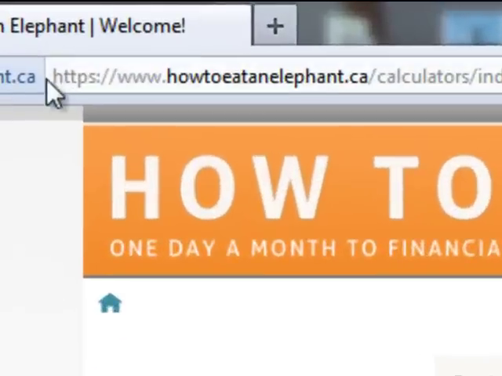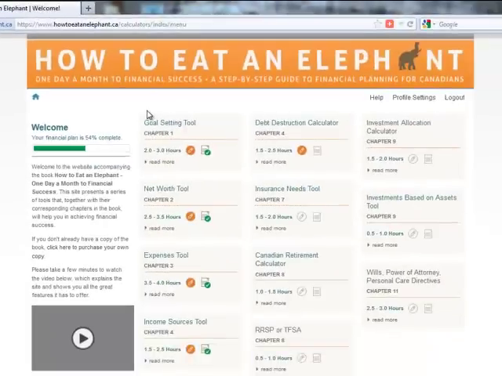The other thing here, you can see HTTPS. This means that it's a secure site. All the data that gets sent back and forth between the site and the server for storing that data and sending it to your computer is secured and encrypted. So it's the same level of security and encryption that the major banks use for their online banking and that sort of thing. So it's very secure in that respect.